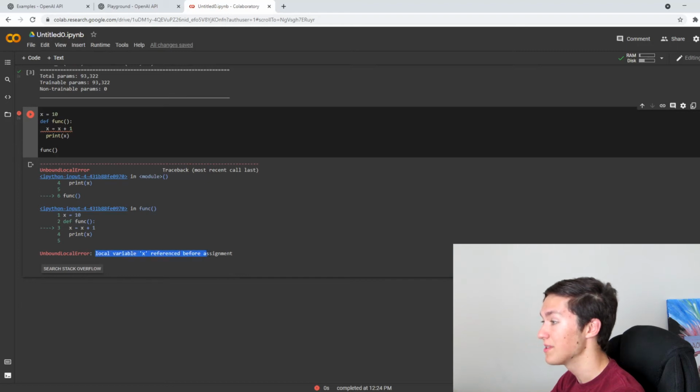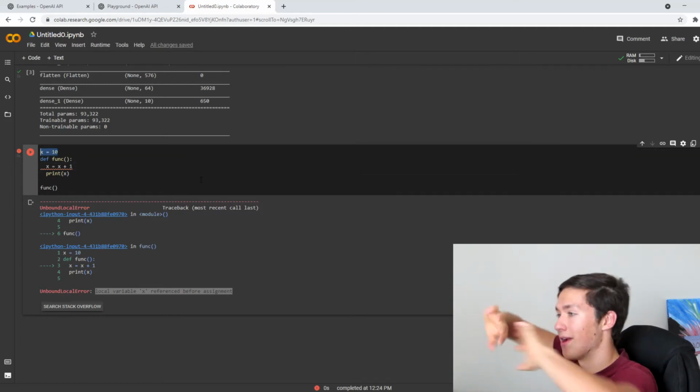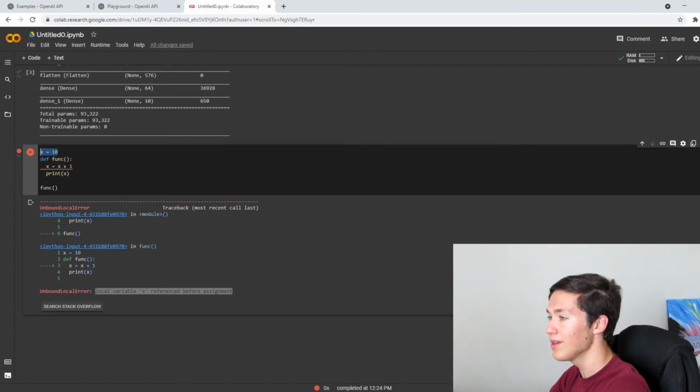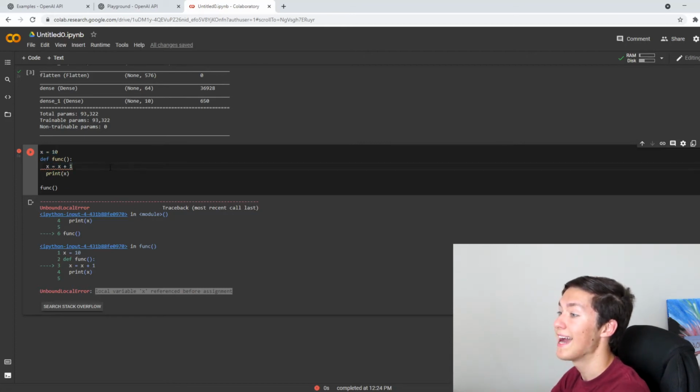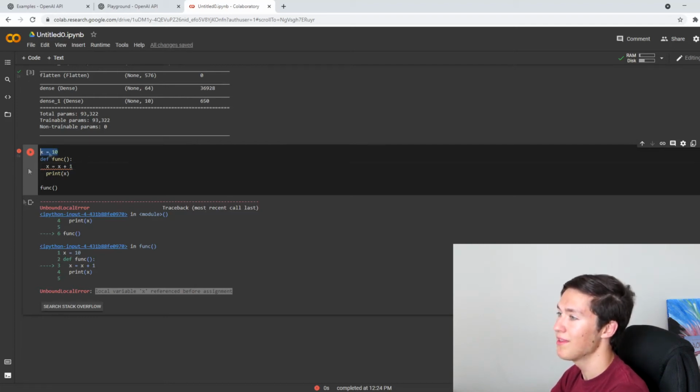Local variable referenced before assignment. But you might ask, well, we assigned it right here, before we defined it, before we called it. So what gives? Well, x is defined in the scope outside of the function, and what we're trying to do is basically reassign it inside the function. It's kind of getting confused at this point because it's declared above here, so anything else named x kind of overshadows it.